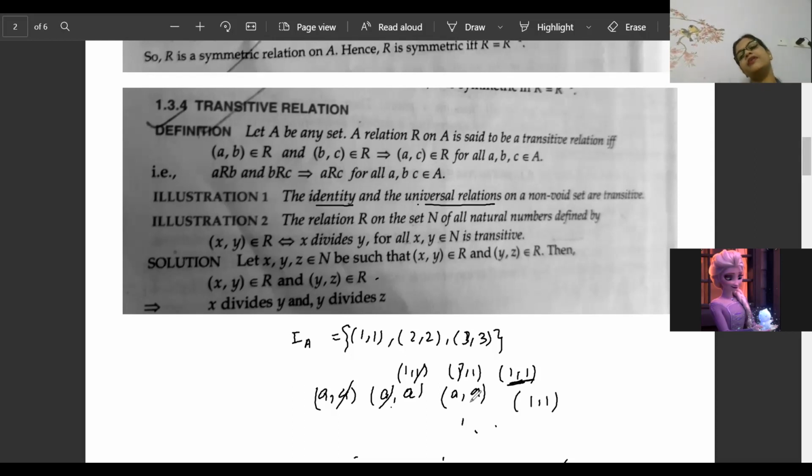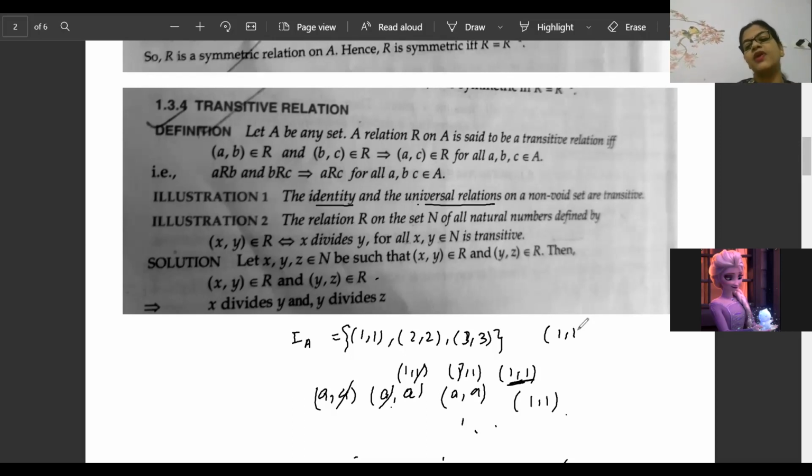All identity relations are considered transitive relations, because when it is me and myself, whatever elements were there become transitive also. They are already reflexive, and they will be symmetric also.